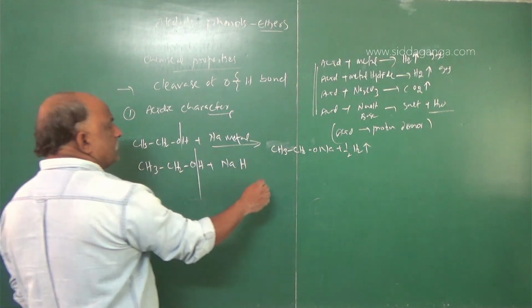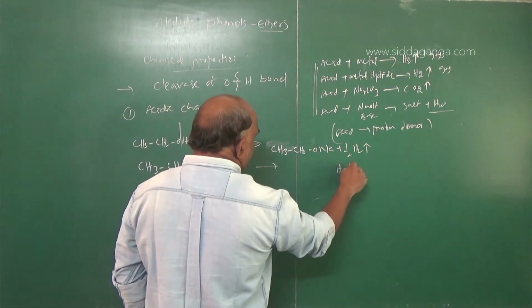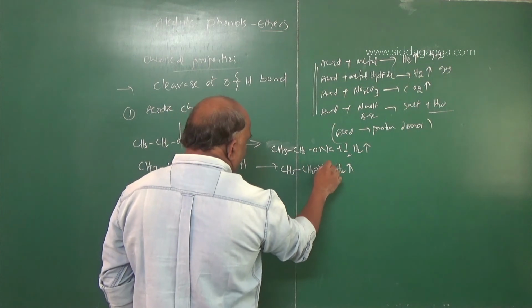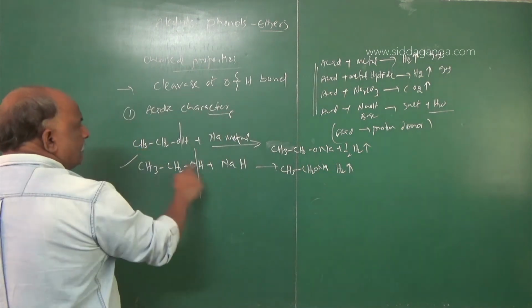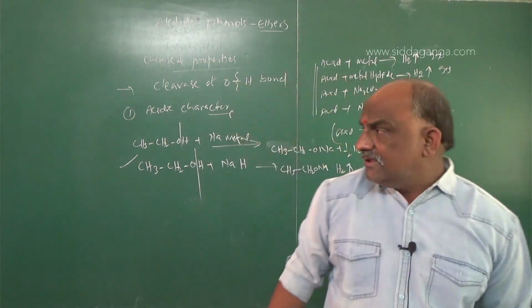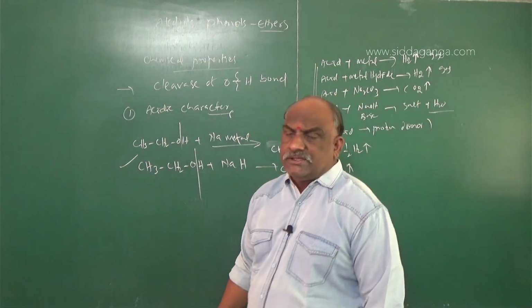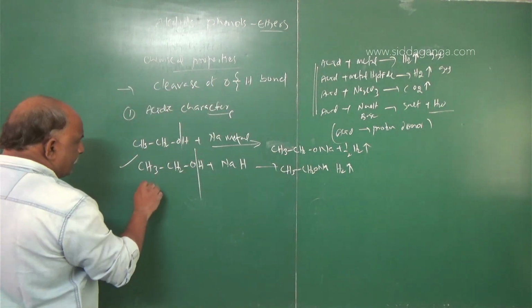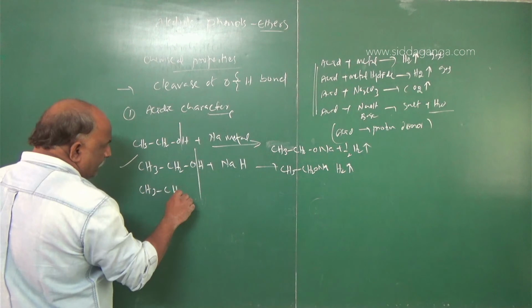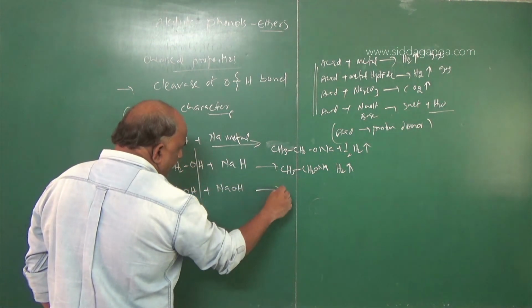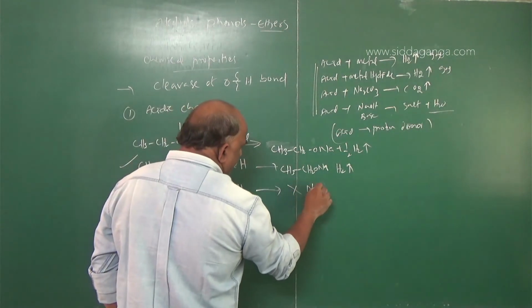This H combines to form H2 gas, which is liberated, and the answer is again CH3CH2ONa. Alcohol reacts with metal hydride to liberate H2 gas. Very good. Alcohols react with metals and liberate H2 gas. And next is alcohol plus NaOH: CH3CH2OH plus NaOH gives no reaction.